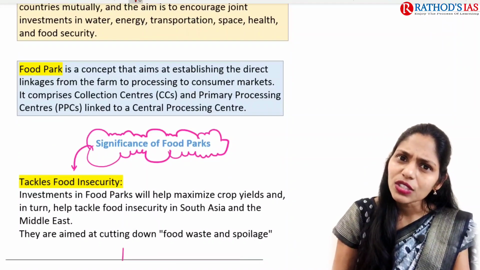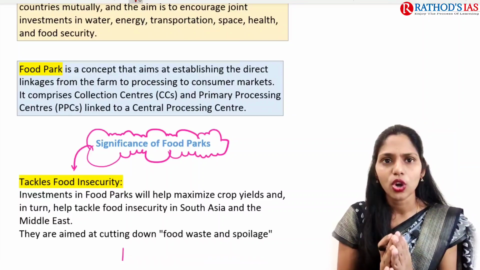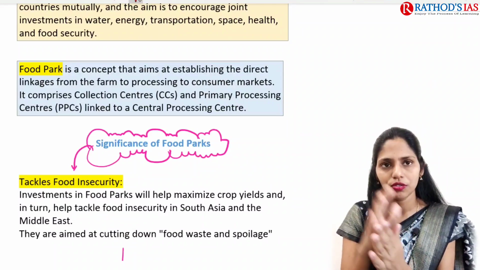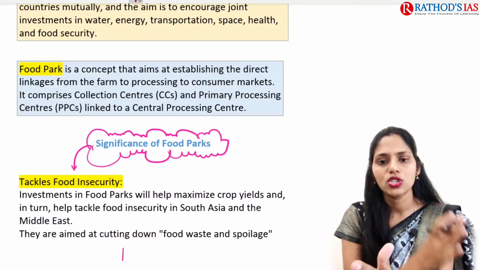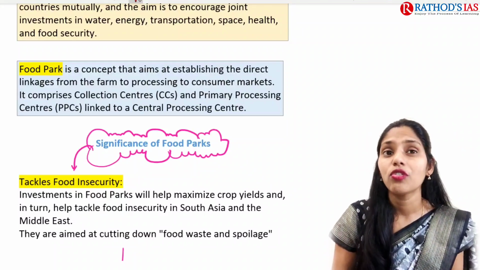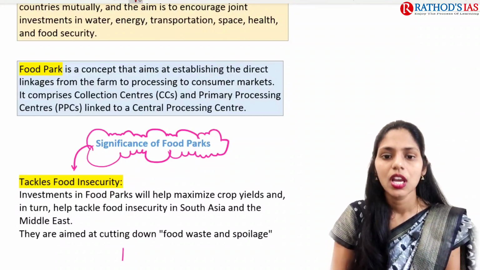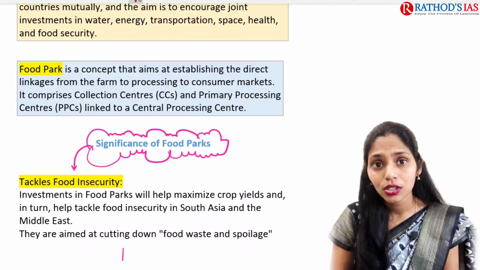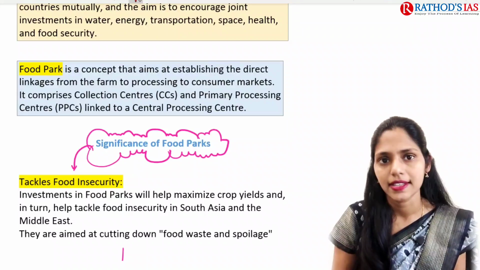So what exactly is a food park? A food park is a concept focusing on the establishment of direct linkages from farm to processing to consumer markets. It includes collection centers where farmers are going to sell their produce, and even primary processing centers, and they will be linked to a central processing center.